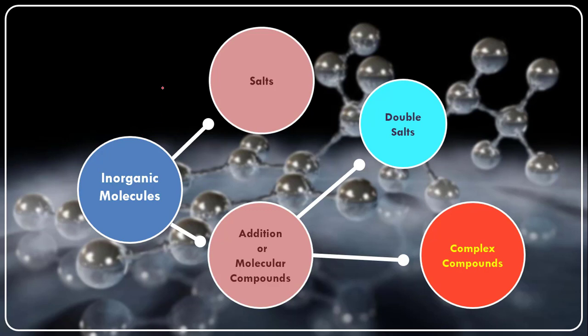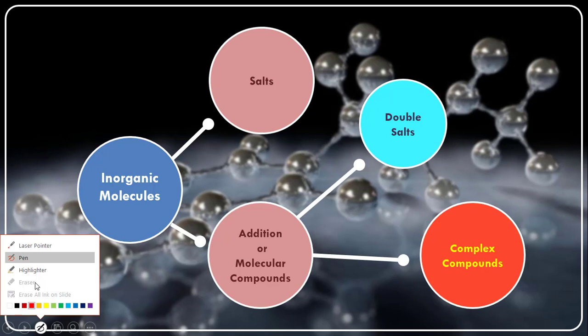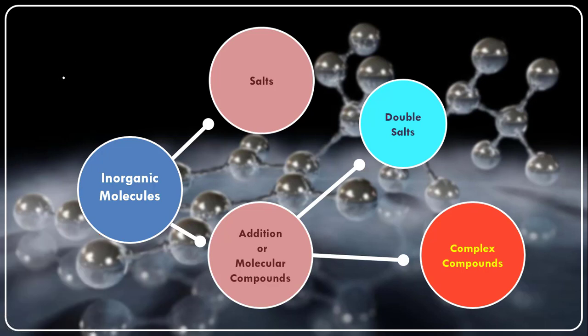In chemistry, we know the periodic table is there. In the periodic table, around 120 elements are present, right? Everyone knows, as chemistry students we have to know that. And the 120 elements can form molecules, either with themselves or with other elements also. If they form molecules with themselves, those are called homonuclear molecules. If they form molecules with other elements, those are called heteronuclear molecules. All these come under inorganic molecules only.